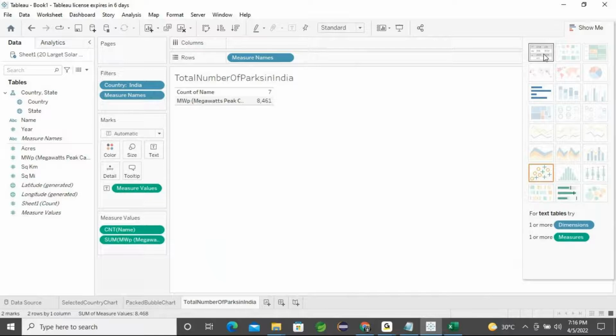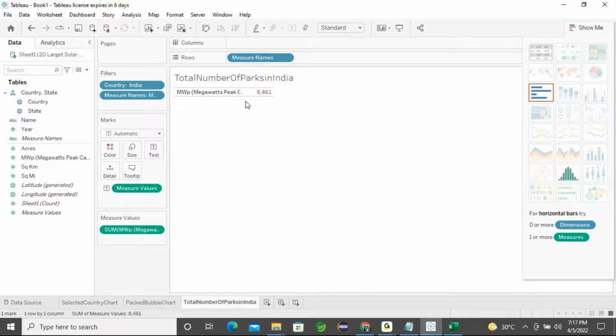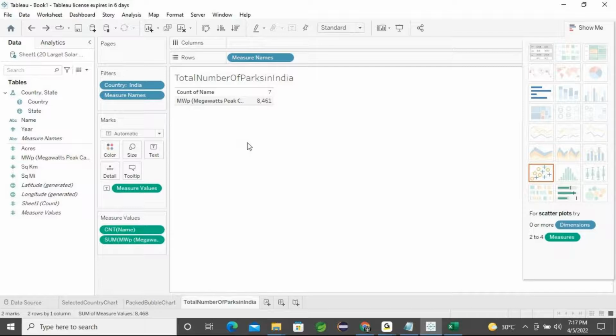Immediately you get the count of names. That means the number of parks, and the megawatts they are generating. Later we will understand how we can rename this particular column name. If you don't want it, you can exclude the data. If you want only the total number of parks, you can apply that. If you don't want it, you can remove it. Is it clear for all?